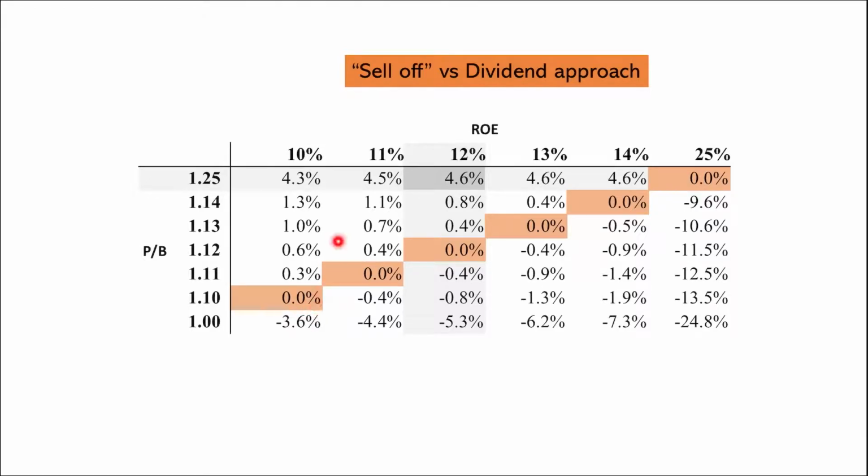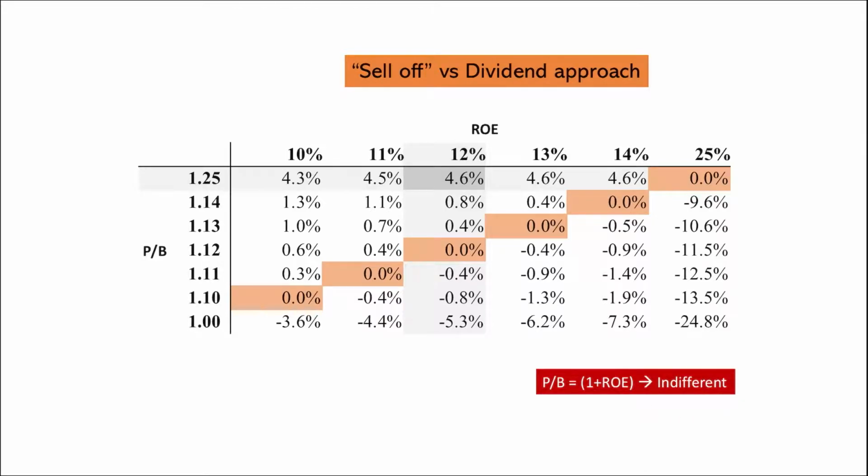It's indifferent whether it's the sell-off or the dividend approach. And also at 1.11 and return on equity 11%. So you see the pattern here, 1.12, return on equity 12%. So the pattern seems to be that when the price to book is equal to 1 plus the return on equity, the two options are indifferent.